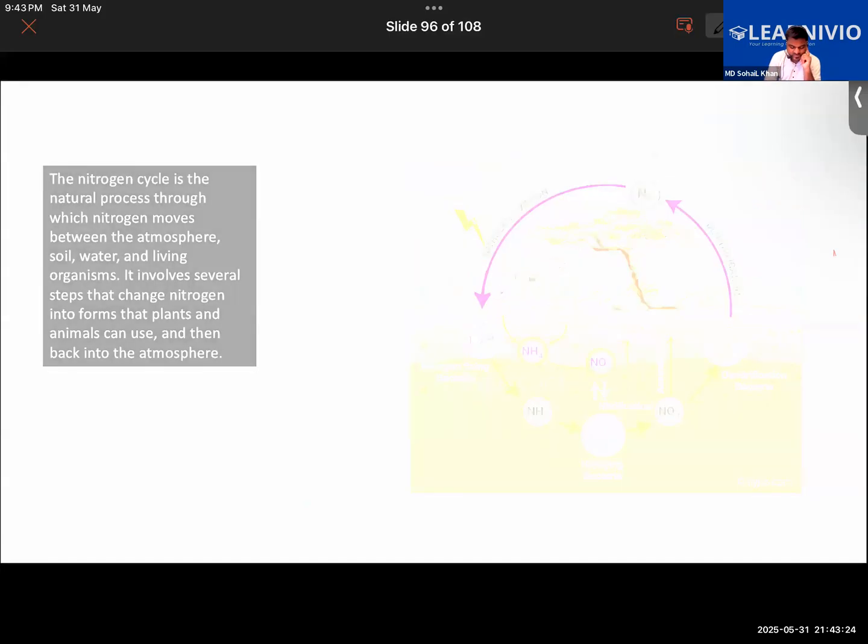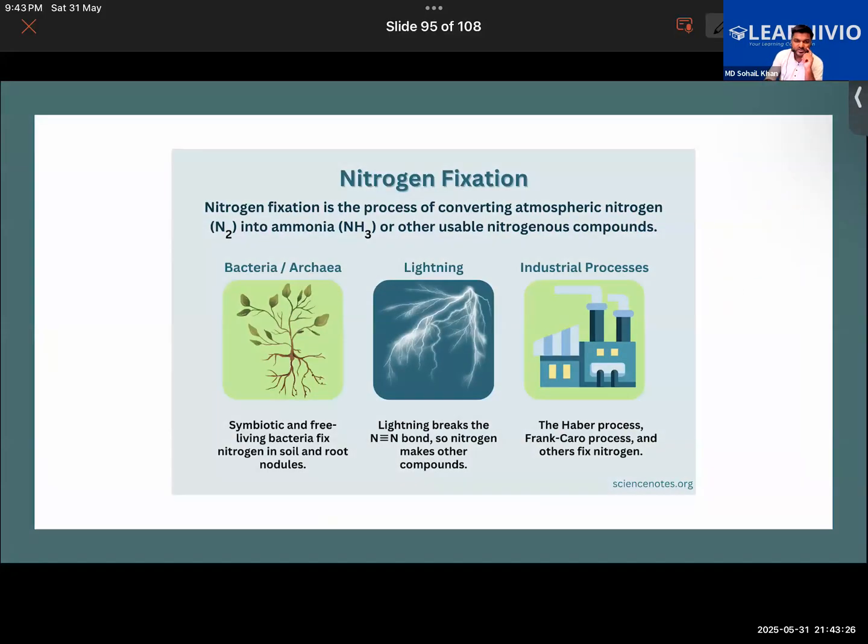So the very first step is nitrogen fixation, which I told you moments ago is the process of converting atmospheric nitrogen into ammonia or other usable nitrogenous compounds. So, a very simple question, in fact it's hidden in the definition. Why do plants need nitrogen in the form of ammonia or other nitrogenous compounds? Why do they need them in this form?